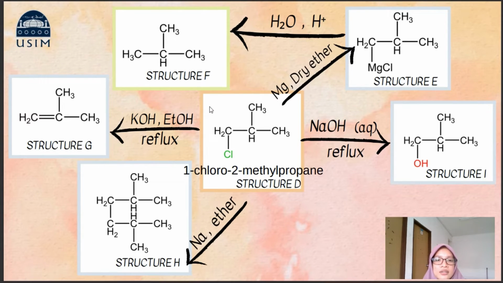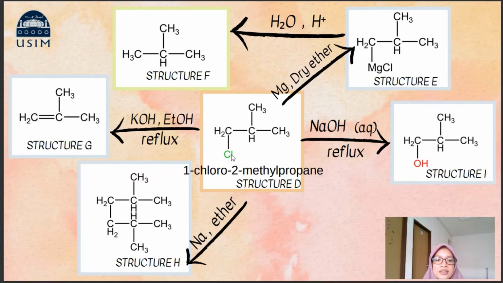Then the next sentence says that structure D can be involved in an elimination reaction when reacted with ethanolic potassium hydroxide under reflux to produce structure G. This means structure D will be involved in dehydrohalogenation, eliminating its chlorine and hydrogen when reacted with ethanolic potassium hydroxide under reflux, to produce 2-methylpropene.